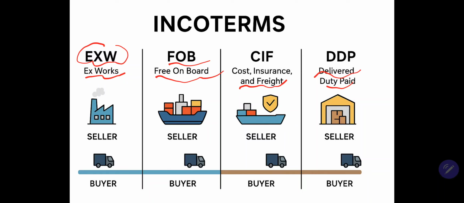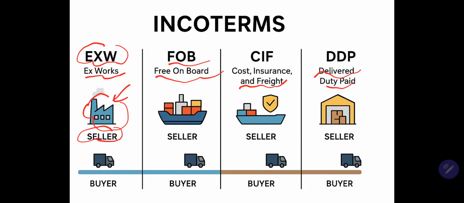For seller responsibility, the seller only makes the goods available at their premises, at their factory or warehouse. Okay, the goods just arrive at the factory or their warehouse. The seller pulls all the goods until their factory. Okay, I can make it simple.